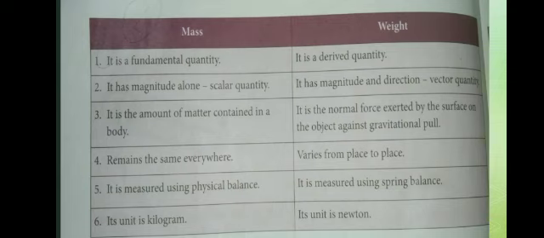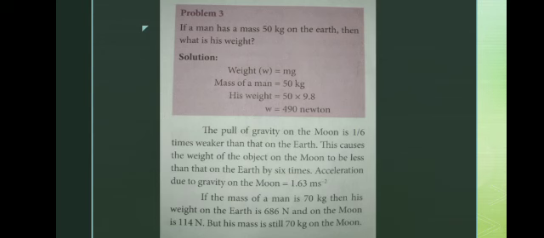Even on the moon, on Mars, in space, or on the earth, mass is the same everywhere, but weight varies from place to place. Weight is measured using a spring balance; mass is measured by a physical balance. Mass has the unit kilogram, and weight has the unit Newton.